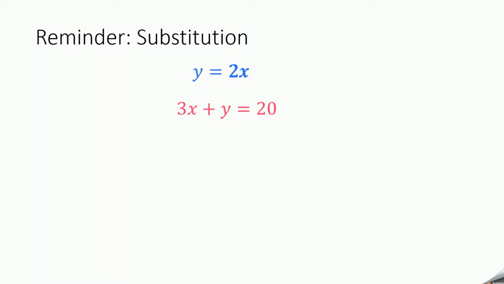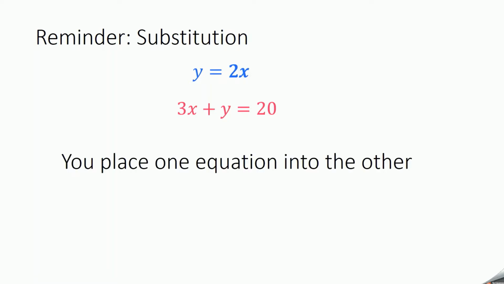The first one was substitution. That's ideally when you have one variable by itself and you're able to substitute one equation into another. When one equation can be substituted into another, you're replacing one variable with the other. Then you're able to solve the equation for that variable.